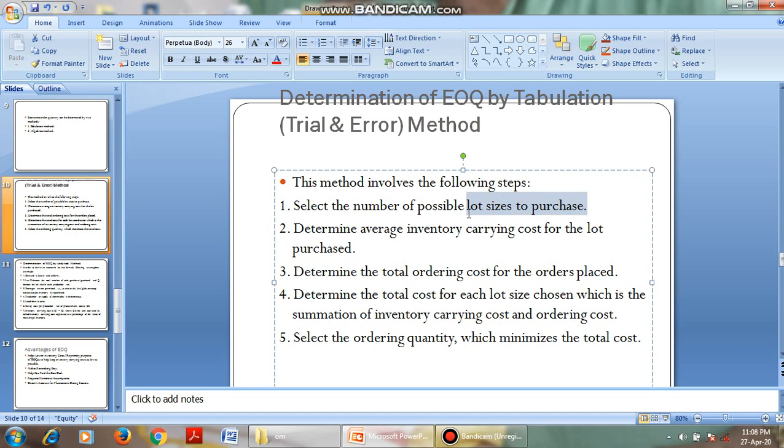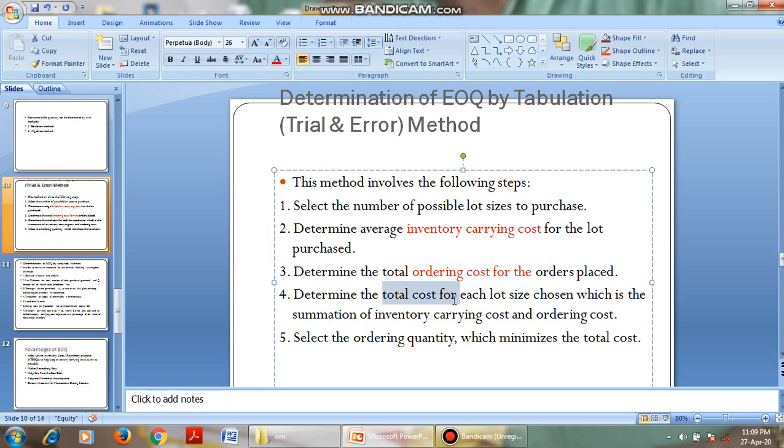We need 10 lots of raw material. What is the average inventory cost for 10 lots? First we determine the inventory carrying cost, and the second one is the ordering cost. Next we determine the total cost, that is the sum of inventory carrying cost plus ordering cost.